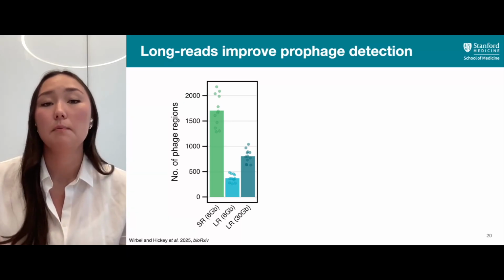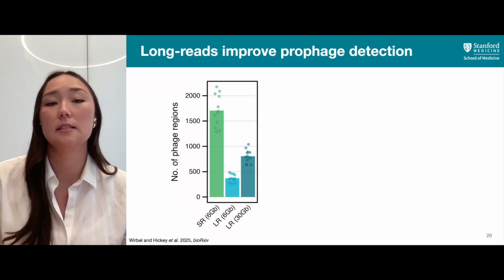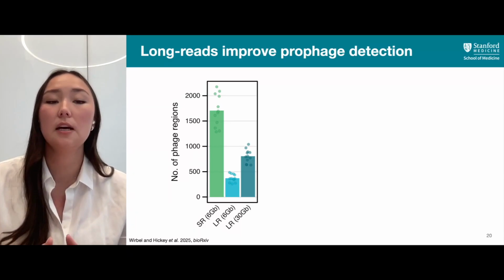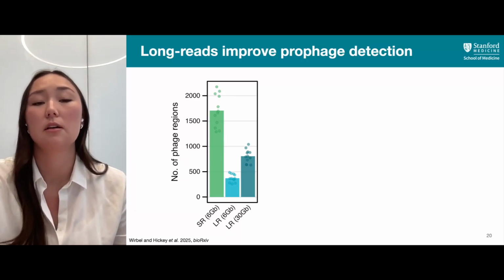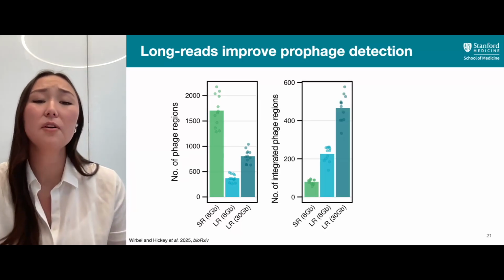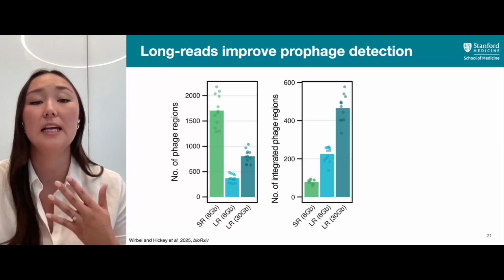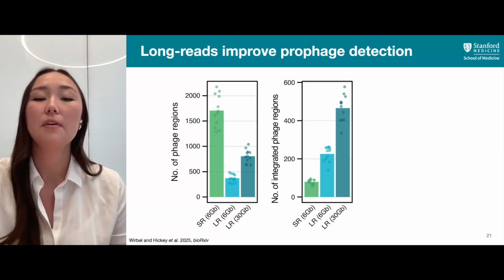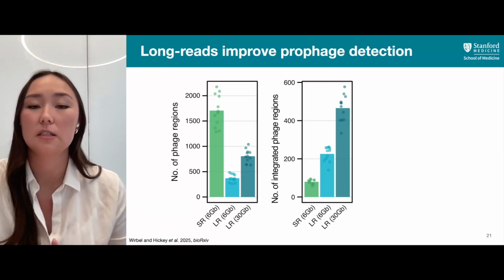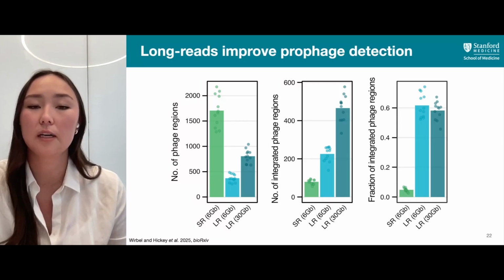So in order to accurately compare these, we subsampled those long reads to 6 gigabases. And as you can see here, there's fewer phage regions that are found. However, when we looked at the total number of integrated phage regions, we found that long reads were better able to capture these prophages compared to short reads.